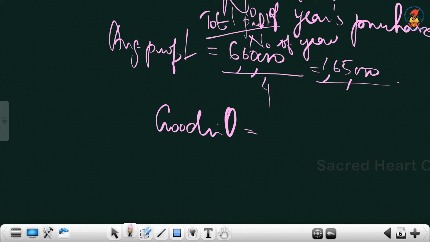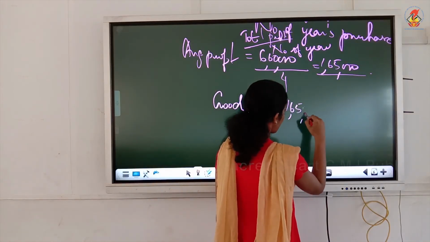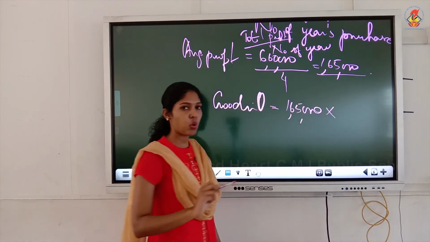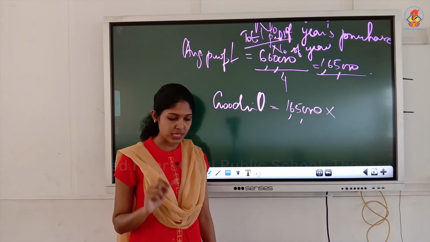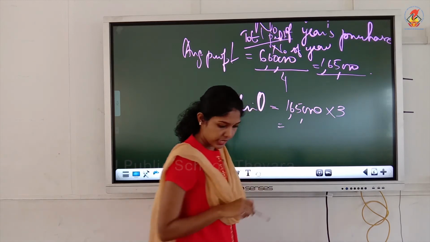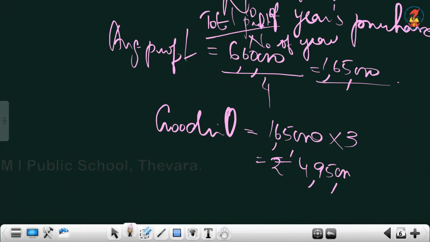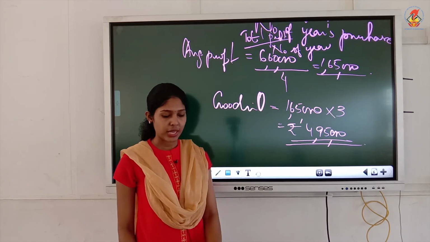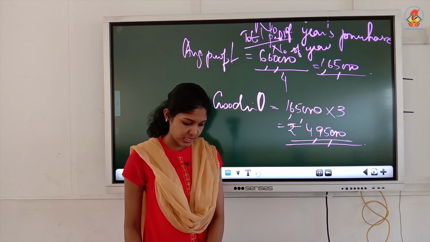Don't stop the calculation with this, you have to get the goodwill value. See, once you compute the normal profits, it's very easy. You just have to substitute figures. 1,65,000 into, don't write 4, the number of years purchase here is 3 years. So 1,65,000 into 3, that is, the goodwill value will be rupees 4,95,000. Understood? So this is how you have to value the goodwill.